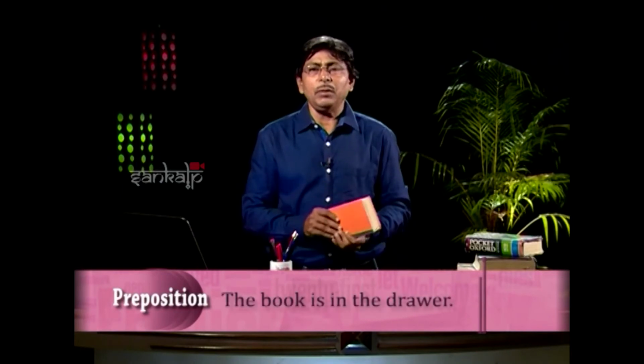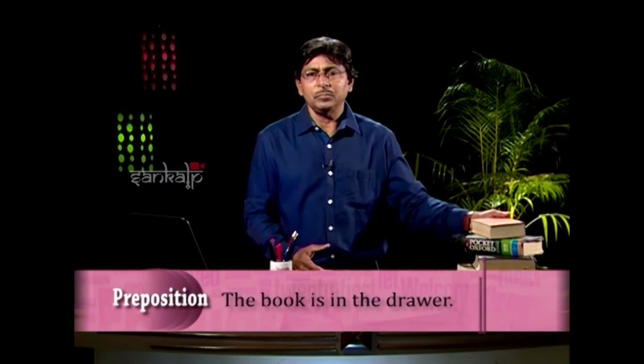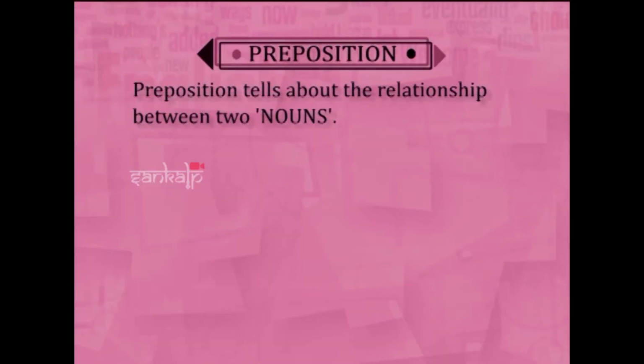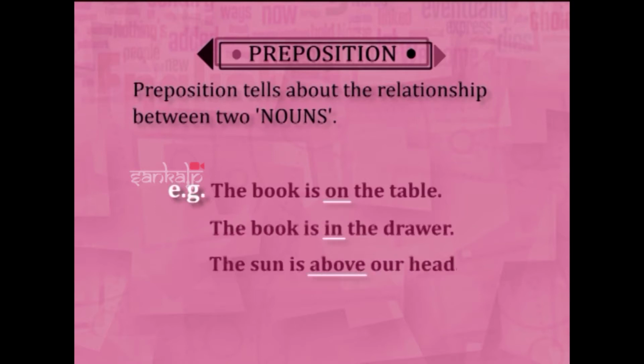Somewhere else, it may be you can say the book is in the drawer. ता माने drawer भितरे. Likewise, prepositions tell about the relationship between two nouns. Like the book is on the table, or the book is in the drawer, the sun is above our head, or the bird flew over our head. So these all are prepositions.